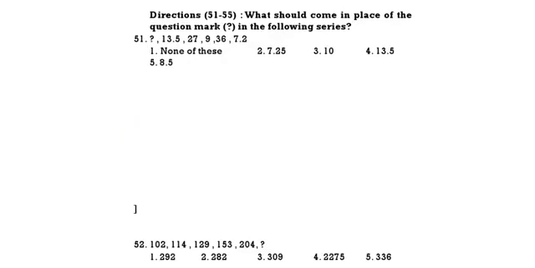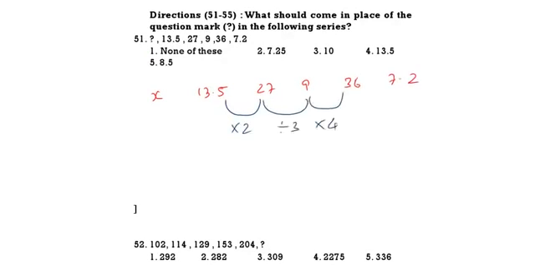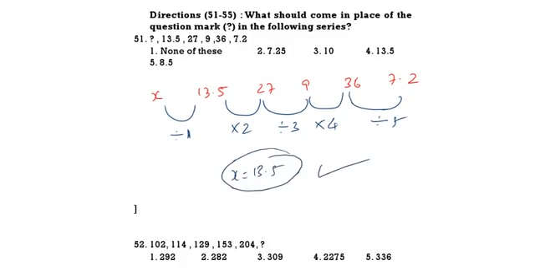What should come in the place of the question mark in the following series? Question mark, 13.5, 27, 9, 36, 7.2. See here carefully. This is times 2. This is divided by 3. This is times 4. This is divided by 5. So the first one is divided by 1. Something divided by 1 is equal to 13.5. That means x is equal to 13.5 itself. See the next one.